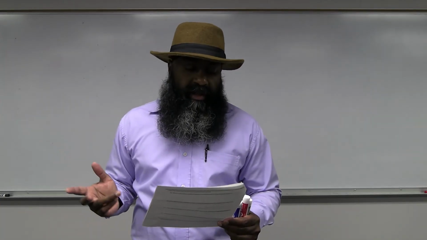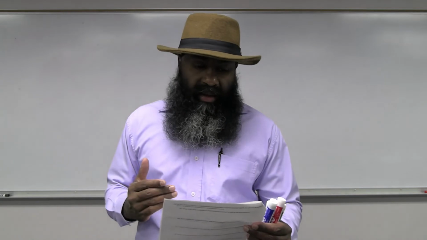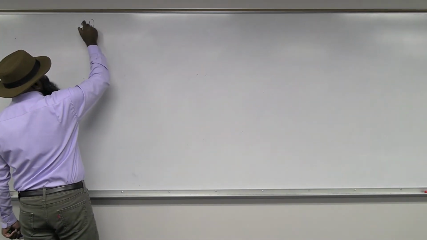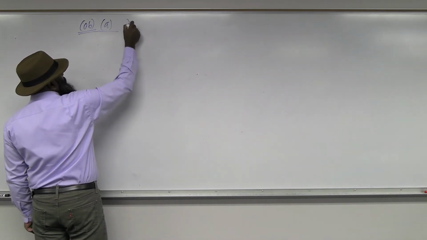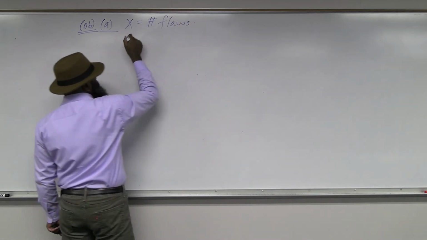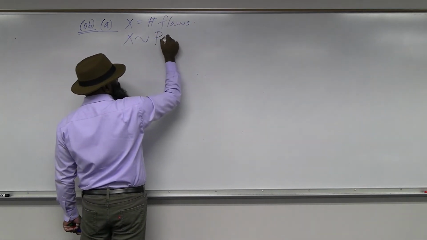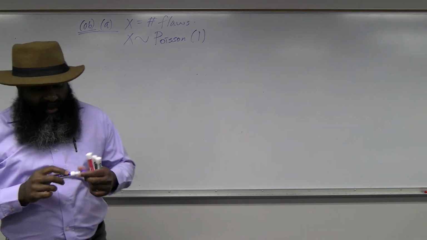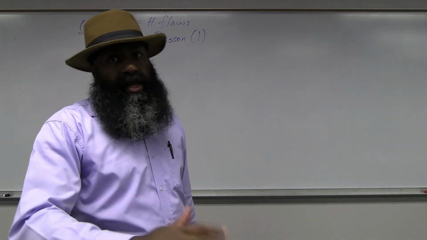Problem number 6. The number of flows in a fiber optic cable follows a Poisson distribution with lambda equals 1. Part A, what's the random variable x? Write down the distribution of x using the standard notations. Very straightforward. This time our random variable x is the number of flows, and we have x follows a Poisson distribution with lambda equals 1. That's it. Now for this distribution, what are the mean and the variance?